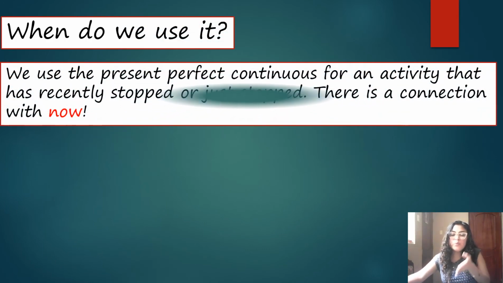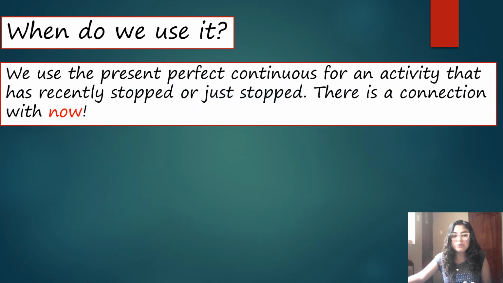When do we use it? We use the present perfect continuous for an activity that has recently stopped or just stopped, right? There is a connection with now. That means this activity started in the past, but it has a connection with the present, right?